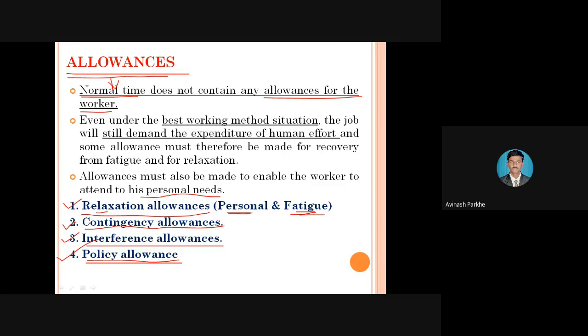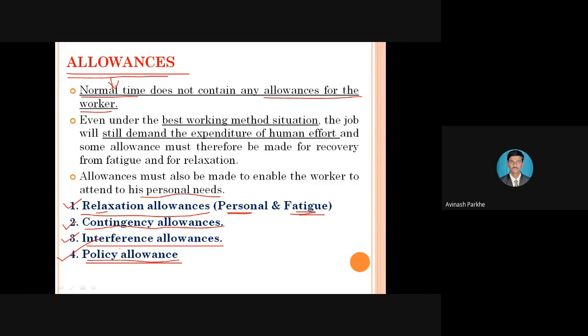But the first three allowances, relaxation, contingency, and interference, are the requirement of the operator. Therefore, anytime the operator, he or she, can demand the relaxation allowance, contingency allowance, and the interference allowance. So these are the different types of allowances which are provided along with the normal time, and then we can calculate the standard time. Therefore, I have given an example.